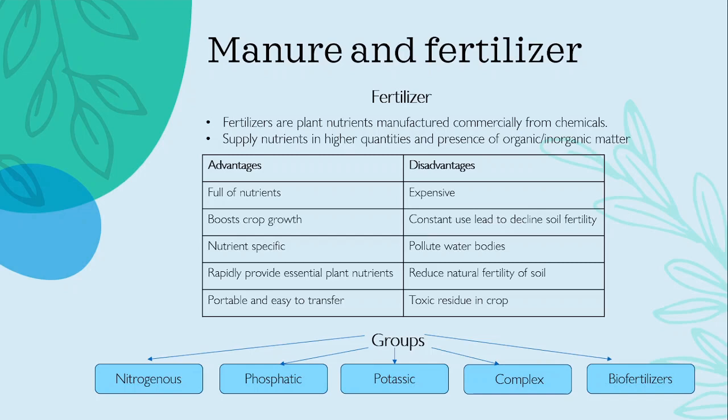Okay, so the biofertilizers are organisms which enrich the soil with nutrients, and these are actually specific to croplands such as pulses, legumes, oilseeds, rice. These are also a renewable and non-pollutant source of plant nutrients.